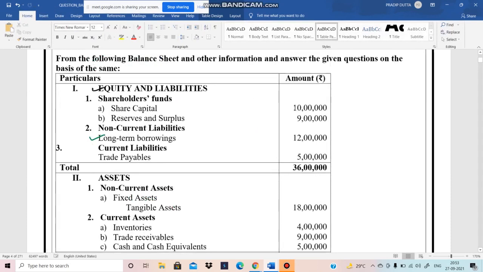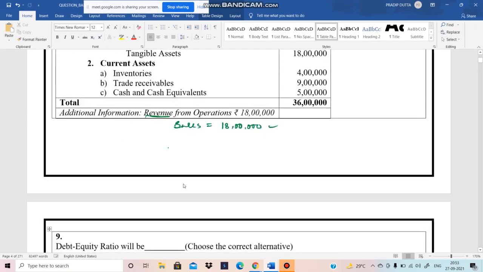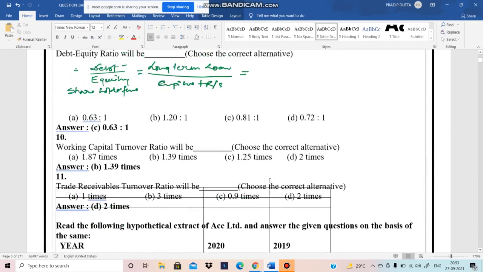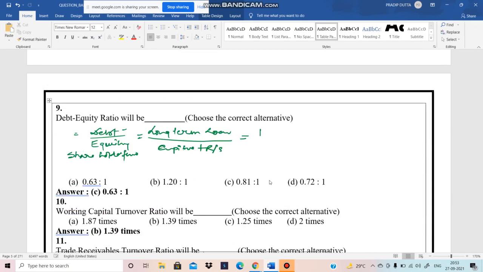So the shareholder fund is 10 lakhs plus 9 lakhs, that means 19 lakhs, and the long term borrowing is 12 lakhs. So we can write 12 lakh by 19 lakhs. As an answer, 12 divided by 19 is 0.63. So A is the correct answer.